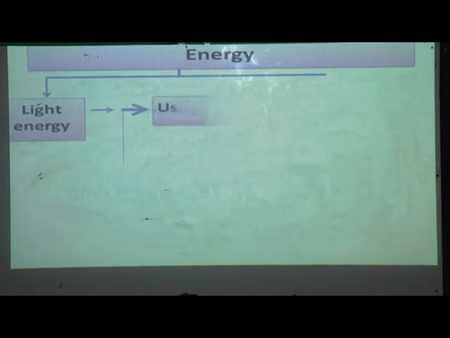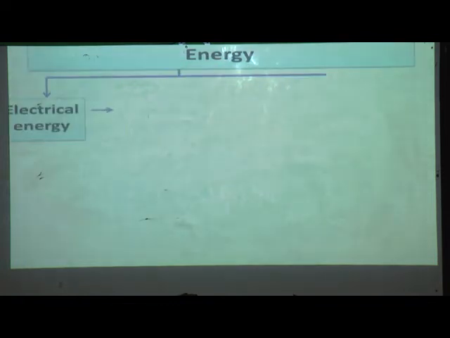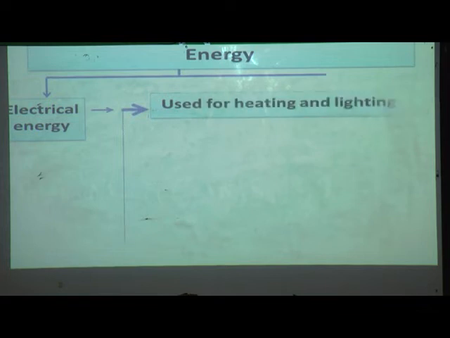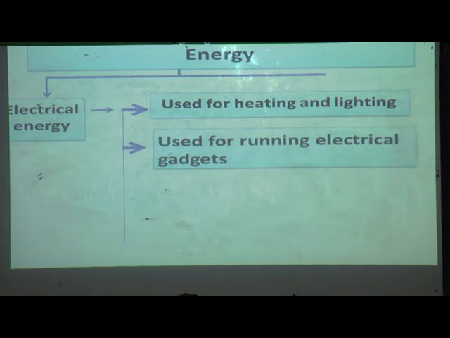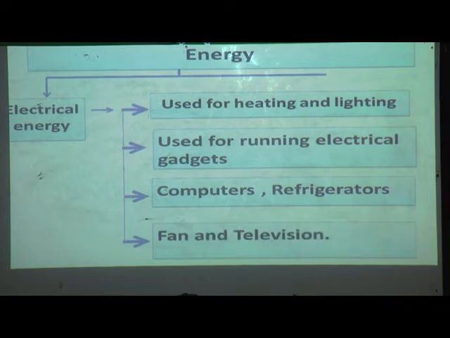Light energy. It is used to see. Plants use it for photosynthesis. Light energy is used by the plants for photosynthesis. Electrical energy. It is used for heating and lighting. It is used for running electrical gadgets. Examples: computer, refrigerator, fan and television. Yes, these gadgets can run with the help of electrical energy.